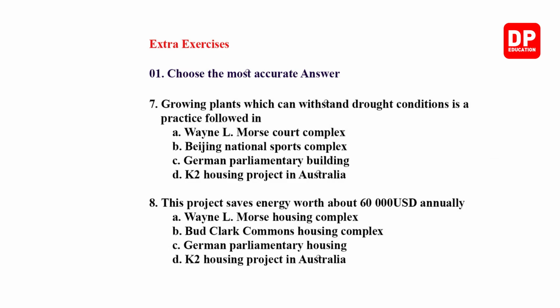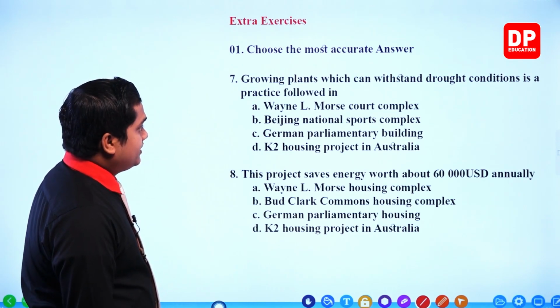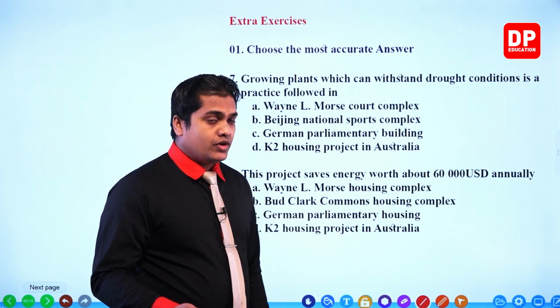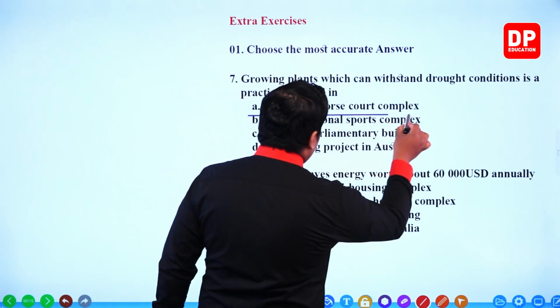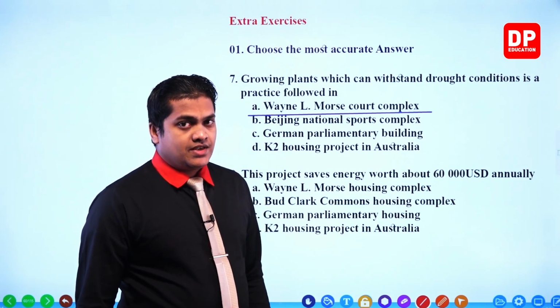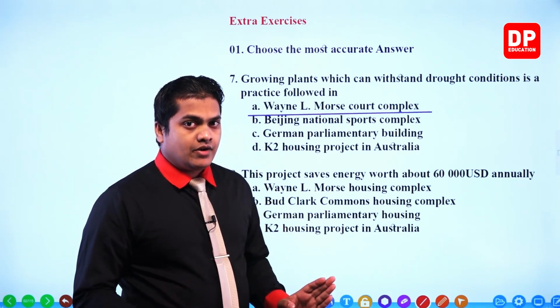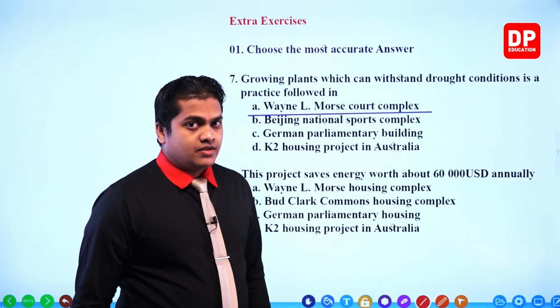Right. Question number 7. Growing plants which can withstand drought conditions is a practice followed in: Elmwood Court Complex, Beijing National Sports Complex, German Parliamentary Building, K2 Housing Project in Australia. This is a practice specially followed in the Elmwood Court Complex, my dear children. This is observed in the USA, and 40% of the water is cut down by using these kinds of methods.